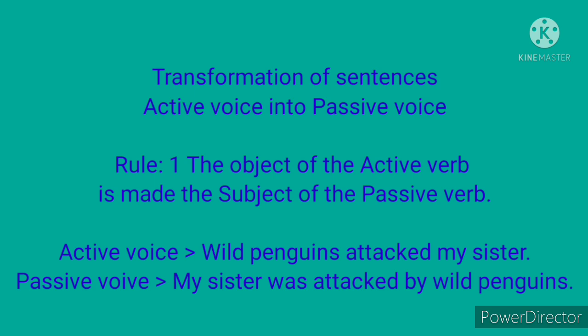Listen to the sentence in active voice. Wild penguins attacked my sister. Here, wild penguins is the subject, attacked is the verb, my sister is the object. According to rule number 1, this object, my sister, of the active verb should be made the subject of the passive verb. So from the object's place, the words my sister are brought to the subject's place.